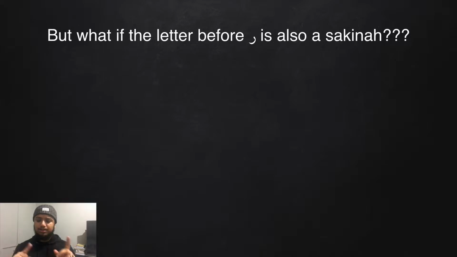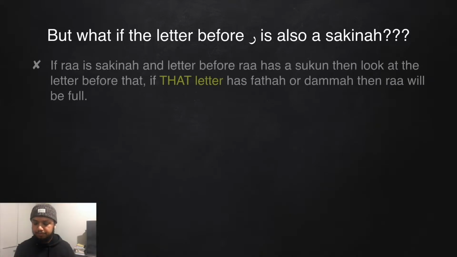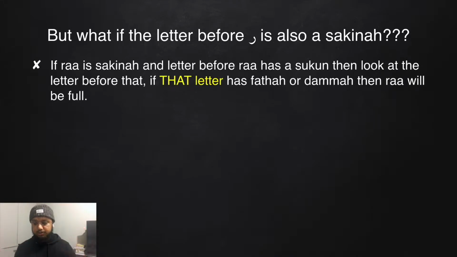Okay, so we've covered if Ra has a fatha or a dhamma on it, then the Ra will be full. If Ra has a kasra, then it will be light. And then we've also mentioned if Ra is sakina, then we look at the letter before that. If that letter before has fatha or dhamma, then the Ra will be full. If the letter before has kasra, then the Ra will be light. But what if the letter before Ra is also sakina? This is a third possible scenario. In this instance, we follow the standard rule.